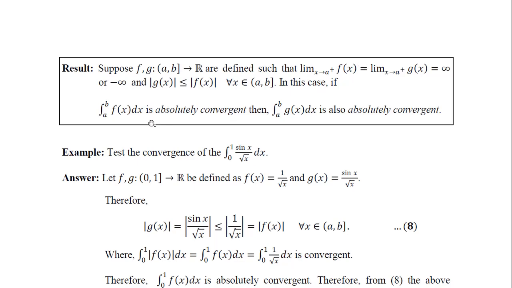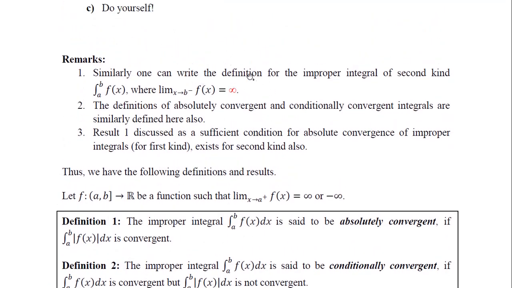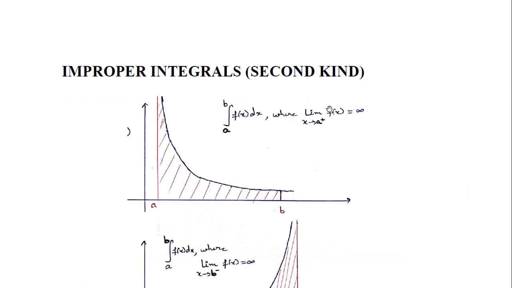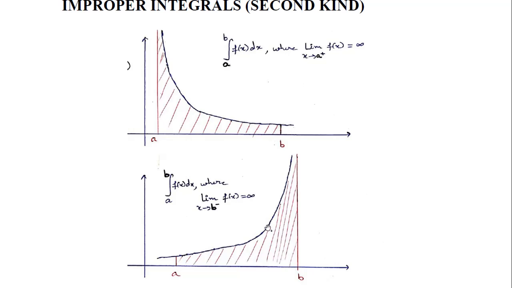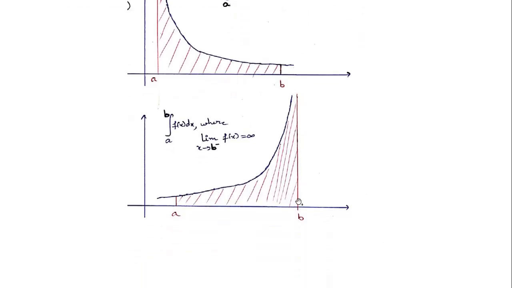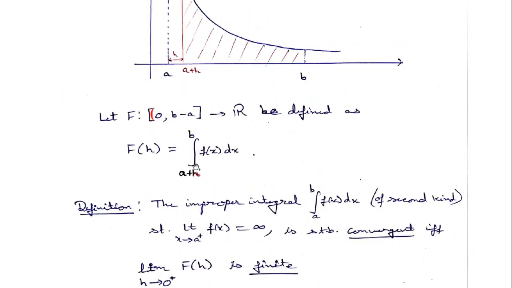Now comes again a remark. Actually, what we have done for the improper integral of the second kind was for the case when the problem was at the initial point. Similarly, I will ask you, if the problem is at the upper limit, in that case, in the same way, you try to define it. So what will come here?